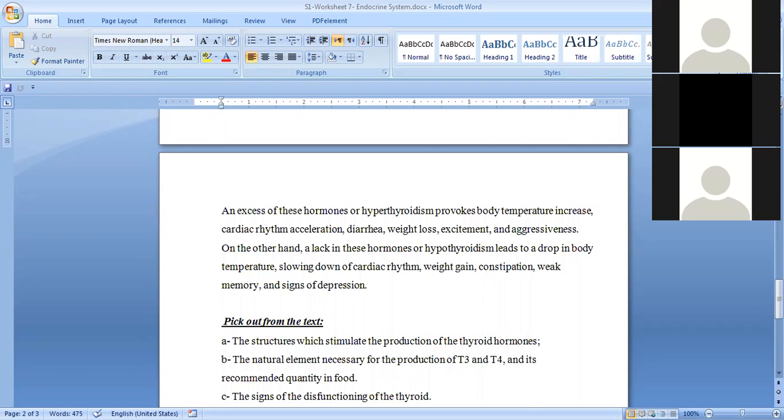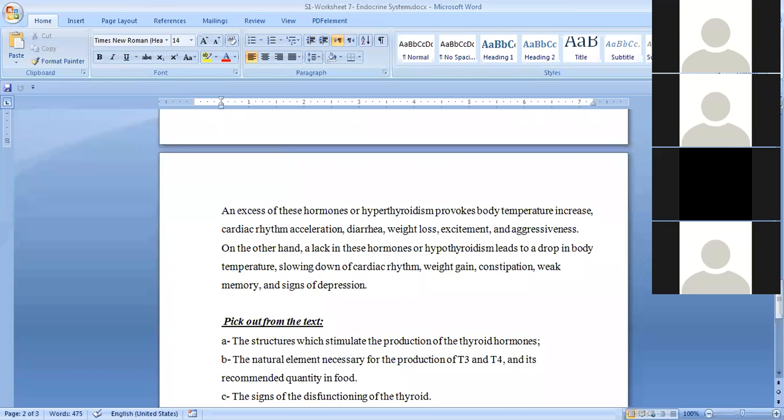So this will lead to what? It provokes an increase in the body temperature and the cardiac rhythm. Yes. Diarrhea, weight loss, excitement, and aggressiveness. Okay, thank you, Syria. Moving now to another one.